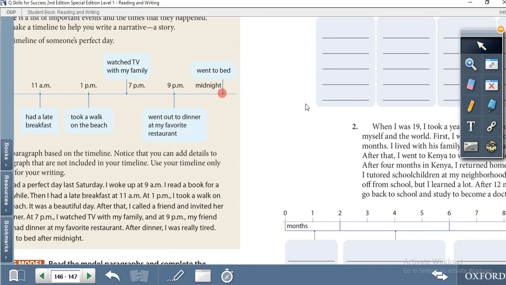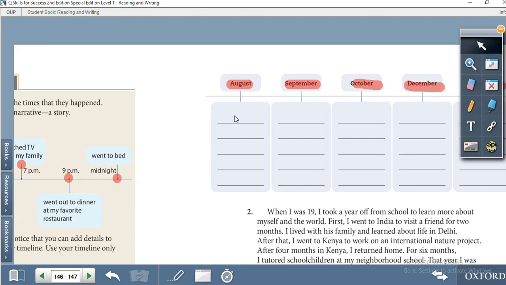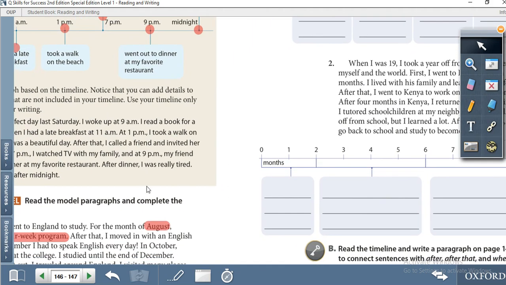Okay, for this purpose you have to read this paragraph. Last year I went to England to study for the month of August. You have to see what he did in the month of August. I studied in a 4-week program, right? So for the month of August he studied for the 4-week program.